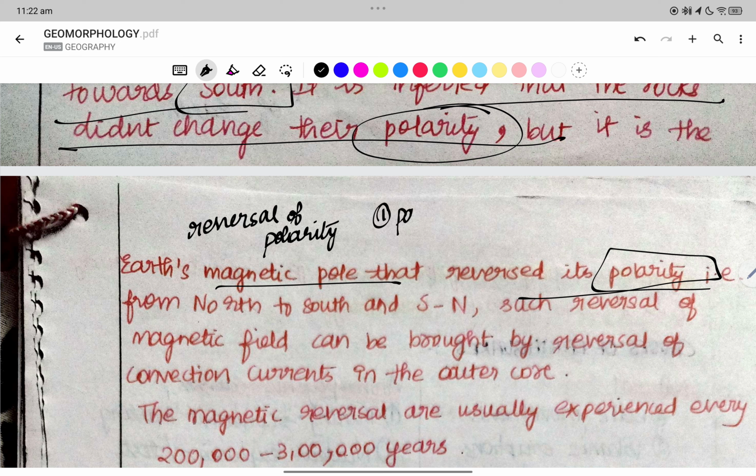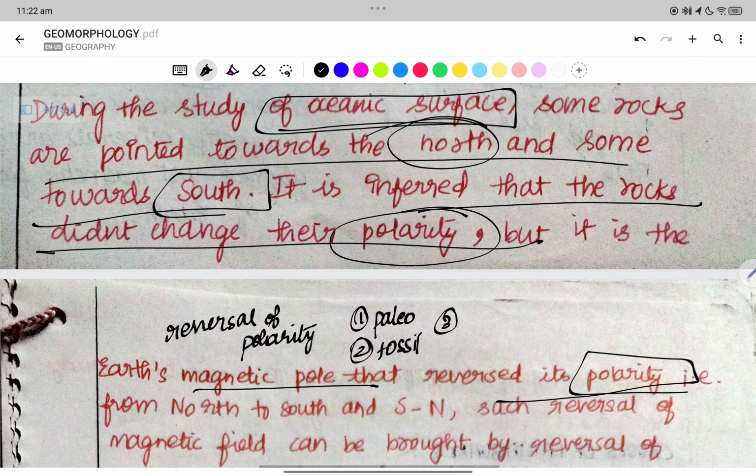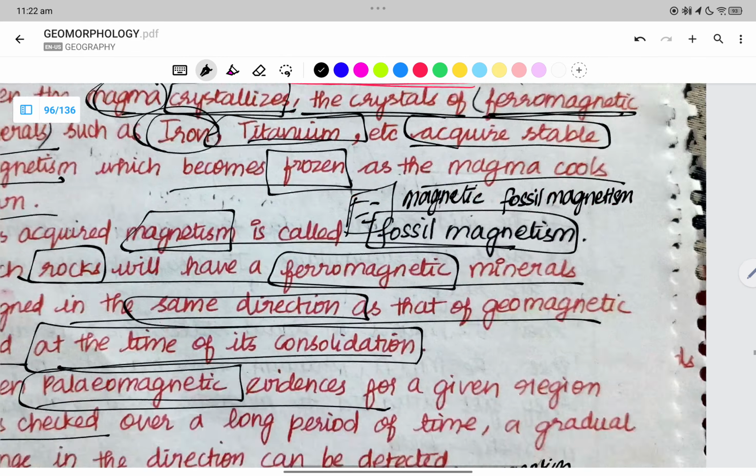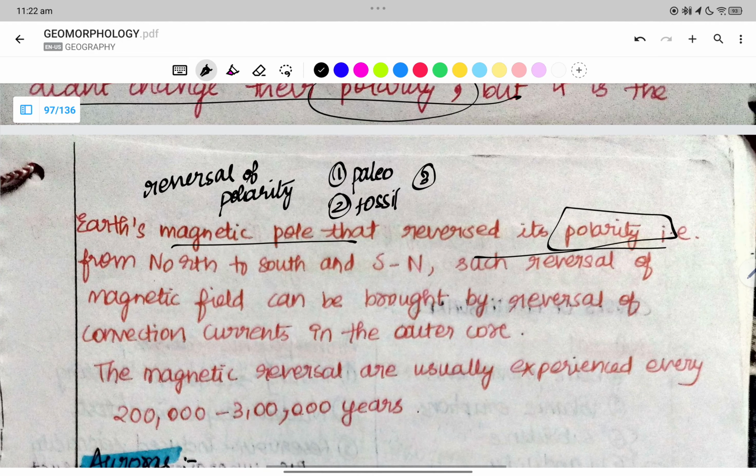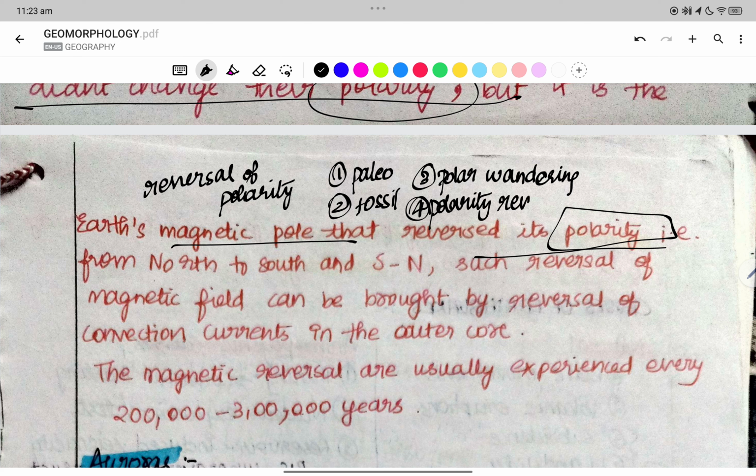The first one is paleomagnetism, the second is fossil magnetism, the third is polar wandering, where the poles are moving steadily, and the fourth one is polarity reversal, from north to south and south to north.